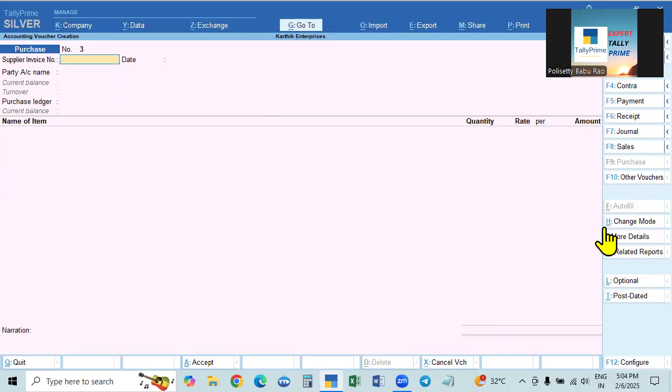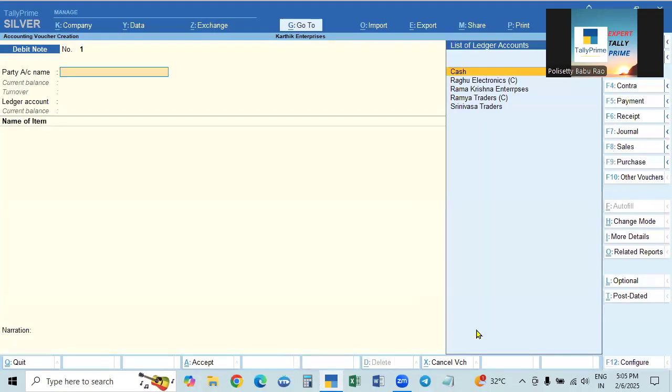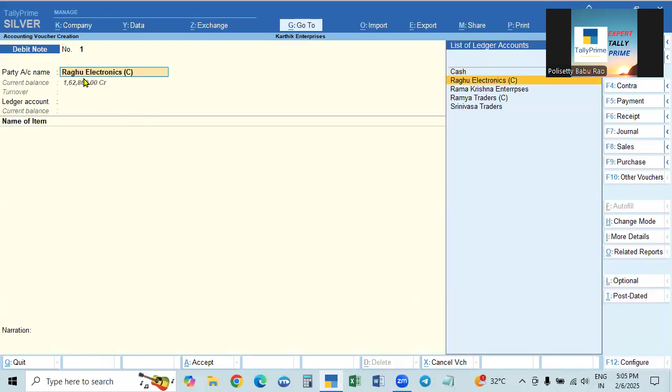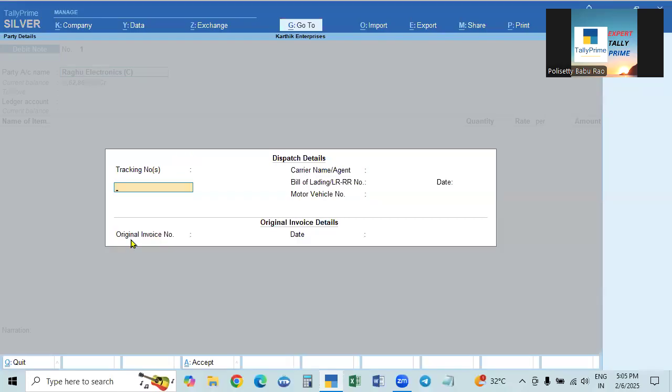And also in F10, if you take Alt F5, debit note, the debit note number is okay, because here when you are making the entry, this debit note means purchase return. That means originally we purchased, now we are returning. So the original purchase invoice, the original invoice number, will be given here.